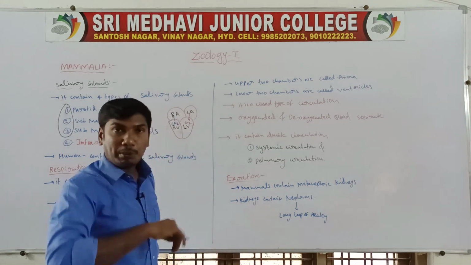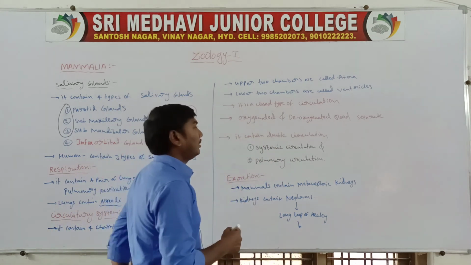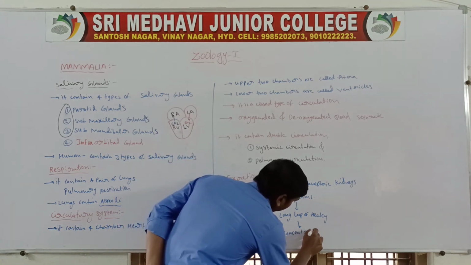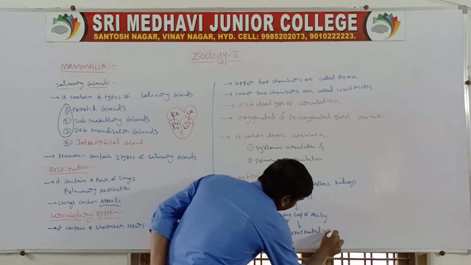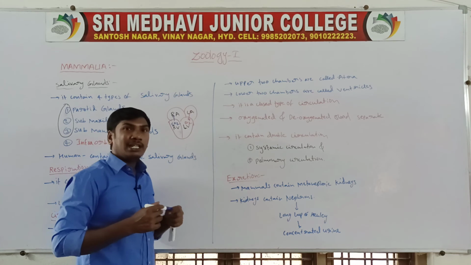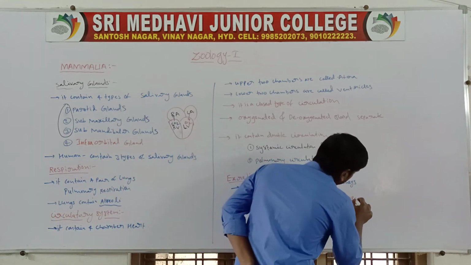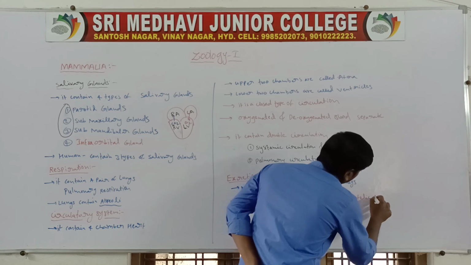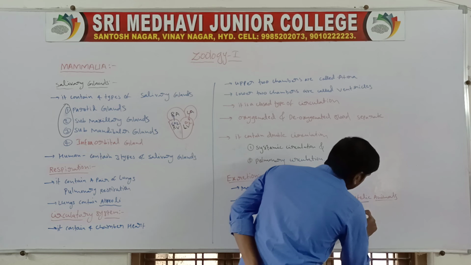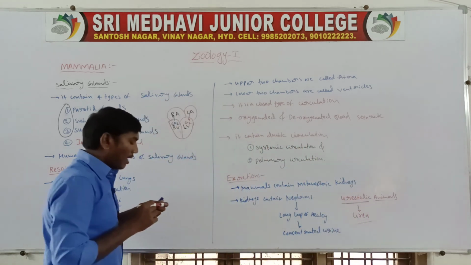This long loop of Henle helps in excreting concentrated urine. Next one, the mammals are ureotelic animals. Ureotelic animals means they excrete urea. So that is the mammals' excretory system.